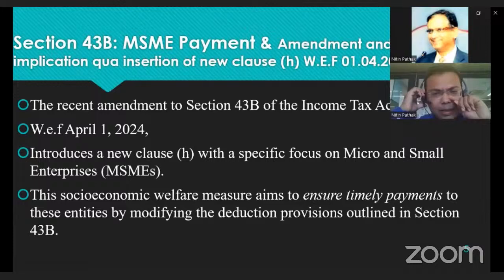This amendment was made in Union Budget 23, applicable from 1st April. Introduction of this section focuses on micro and small enterprises, not medium enterprises. What are micro, small, and medium enterprises? We will discuss. This socio-economic welfare measure aims to ensure timely payment to these entities by modifying the deduction provision outlined in this section.